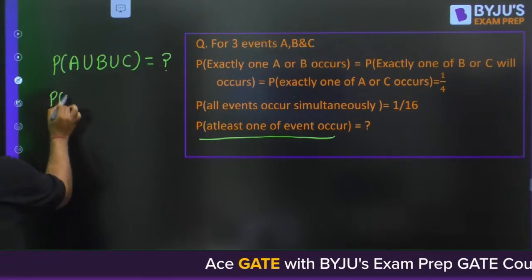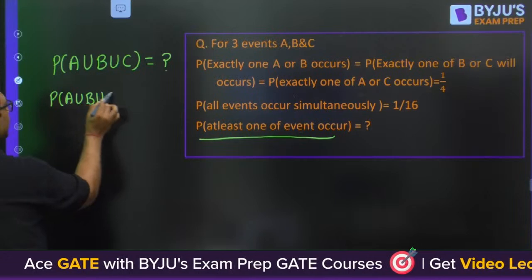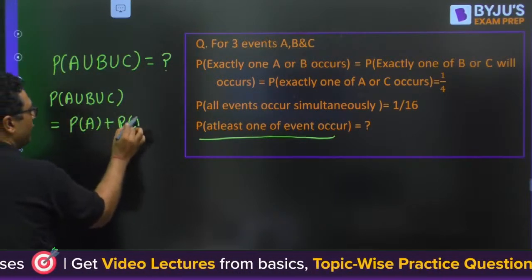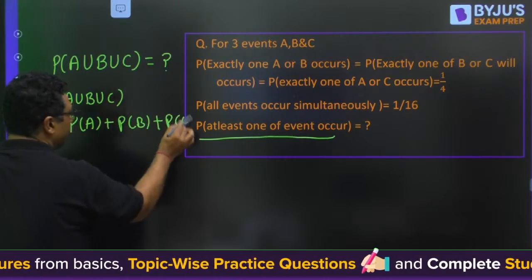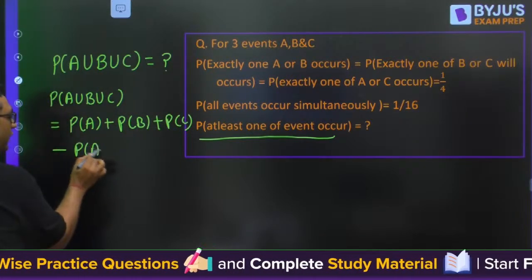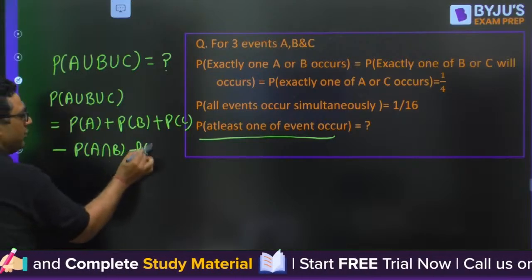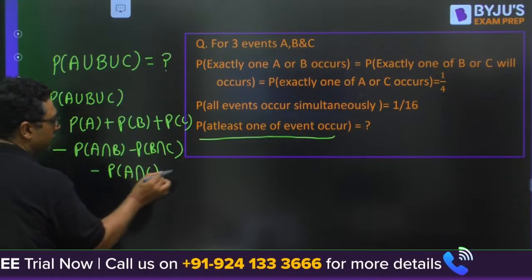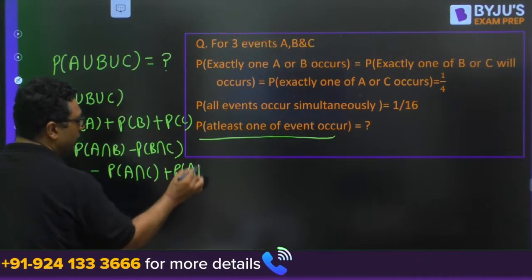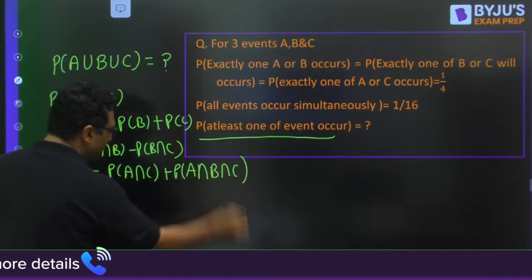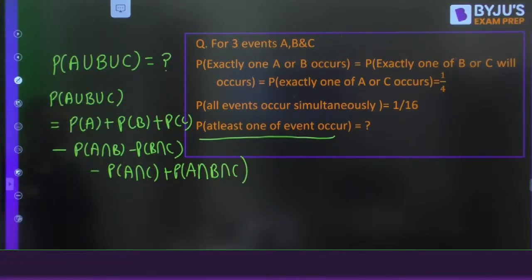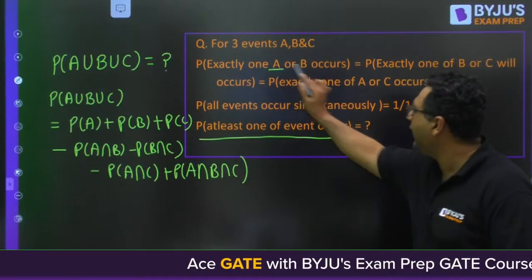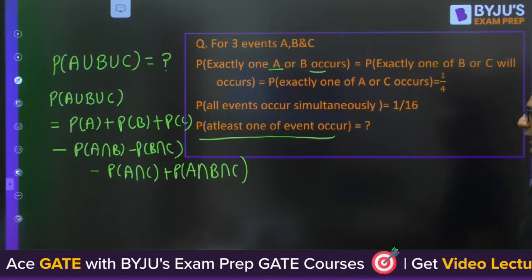If you remember the formula, A union B union C is probability of A plus probability of B plus probability of C, minus probability of A intersection B, minus probability of B intersection C, minus probability of A intersection C, plus probability of A intersection B intersection C. This is what you need to do. And for that, what is given? Exactly one of A or B occurs.